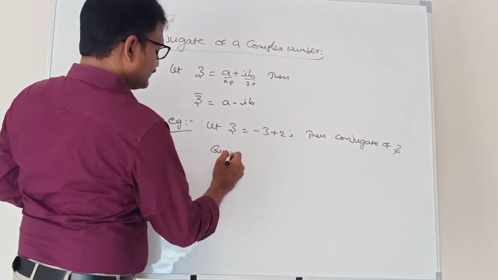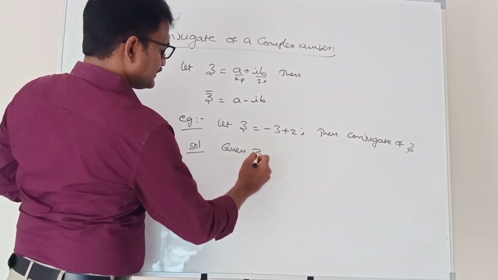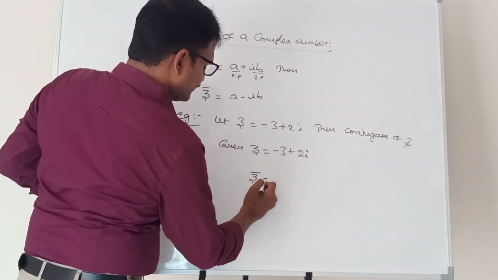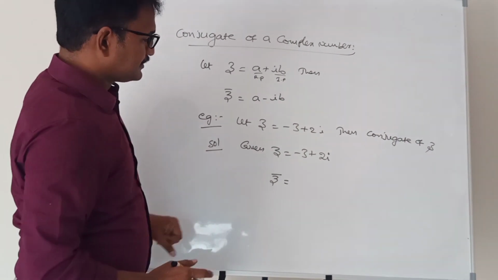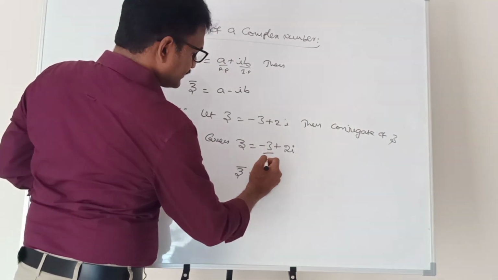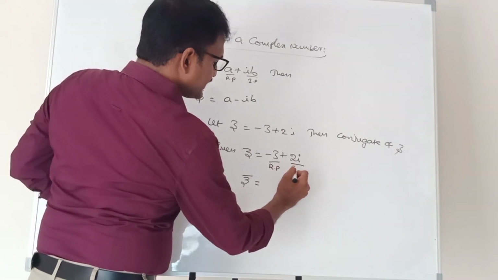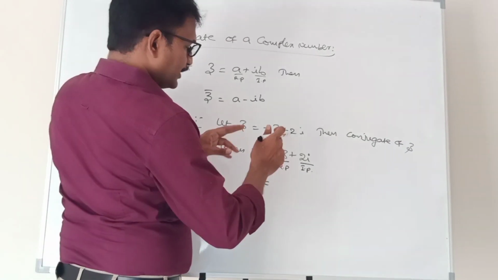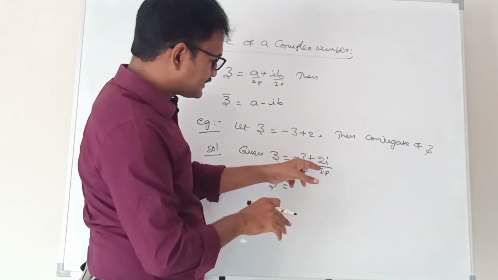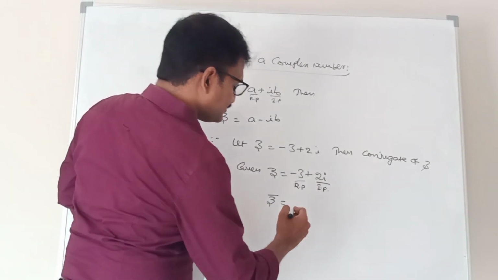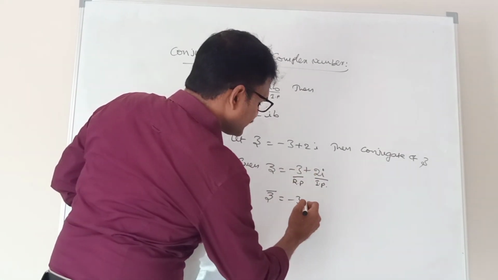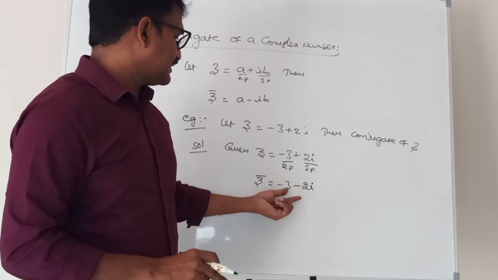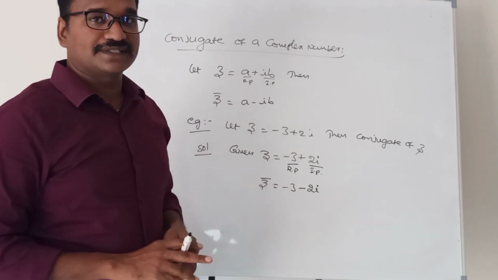Given z is equal to minus 3 plus 2i. So conjugate means we will denote it with z bar. How to read this? Z bar. This is called the real part, this is called the imaginary part. Between the real part and imaginary part, which sign is there? Plus sign is there. So if you have plus, you should replace it with minus. If you have minus, you should replace it with plus. Then it is called the conjugate of a complex number. Here you have plus, that's why you should replace it with minus. Then what is the z bar value? Minus 3 minus 2i is called the conjugate of the given complex number.